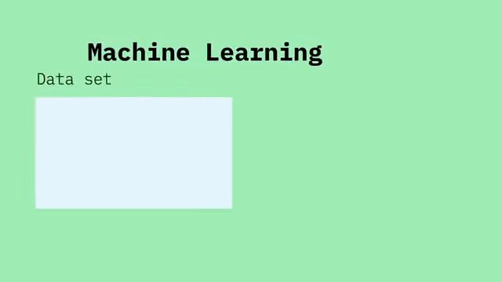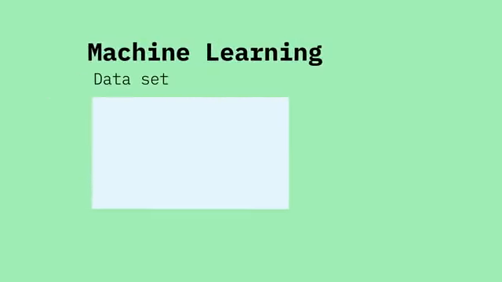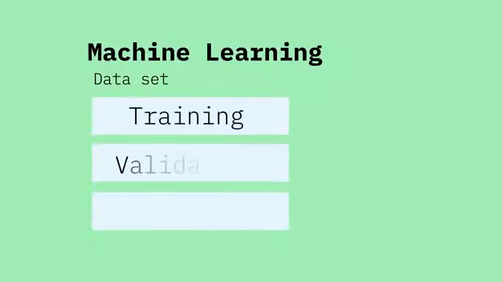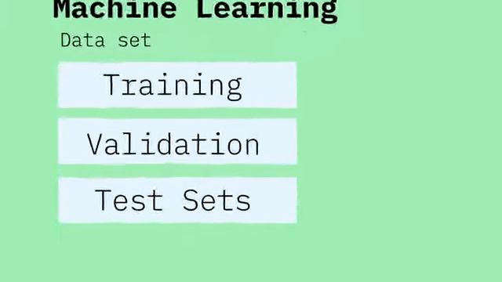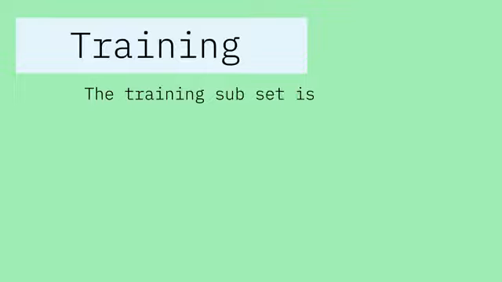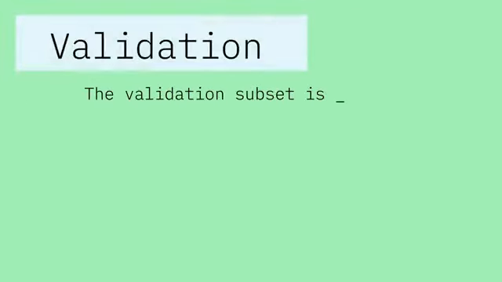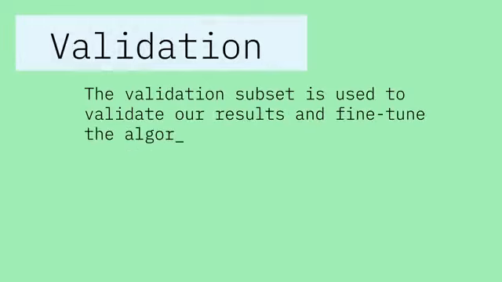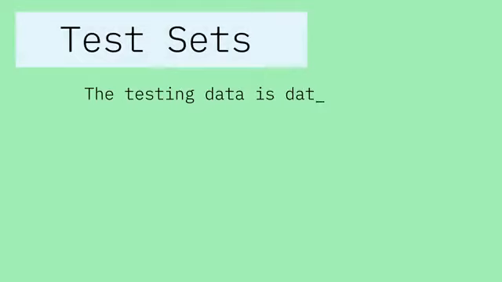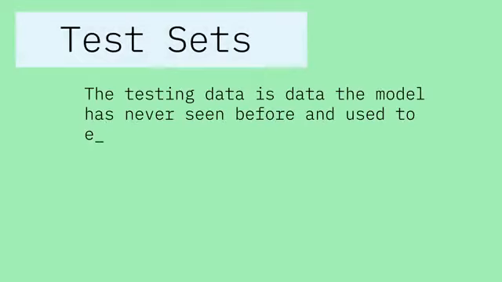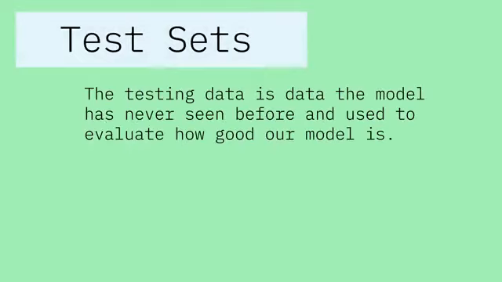With machine learning, we typically take a data set and split it into 3 sets: training, validation, and test sets. The training subset is the data used to train the algorithm. The validation subset is used to validate our results and fine-tune the algorithm's parameters. And the testing data is the data the model has never seen before and used to evaluate how good our model is. We can then indicate how good the model is using terms like accuracy, precision, and recall.